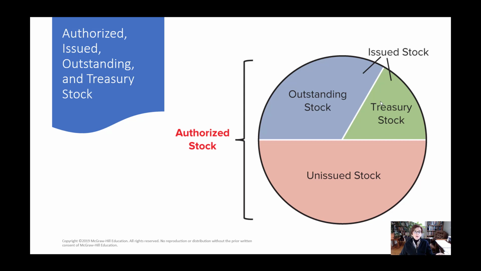So remember later when we look at dividends, of course we're not going to pay dividends on treasury stock because those are shares that the company is holding itself. So that would just be paying itself, right? So when the company pays dividends, it pays dividends on outstanding stock. So remember that for later. Okay, so the largest number is authorized, the next largest number is issued, and then outstanding is the smallest number.